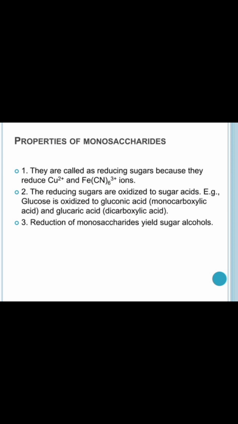Properties of monosaccharides: they are called reducing sugars because they reduce Cu2+ and Fe(CN)6 3- ions. The reducing agents are oxidized to sugar acids. Glucose is oxidized to gluconic acid and glucaric acid. Reduction of monosaccharides yields sugar alcohols. These are the points on monosaccharides.